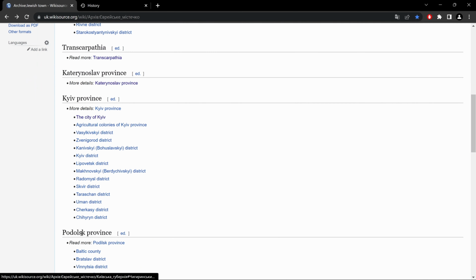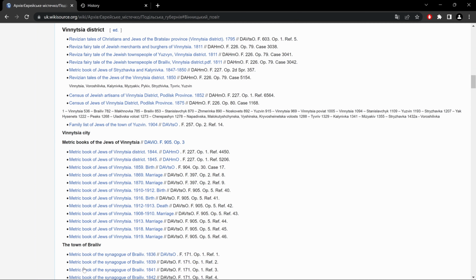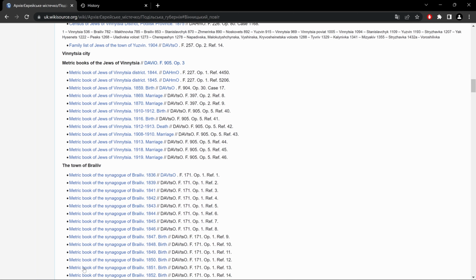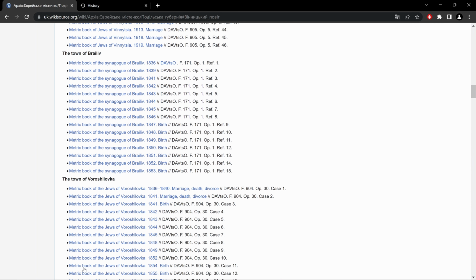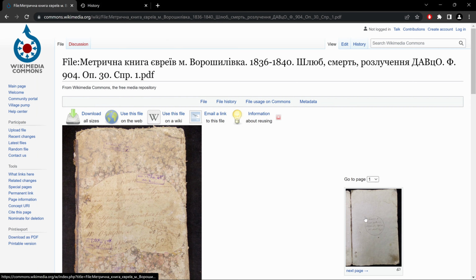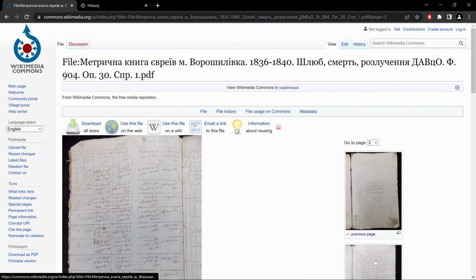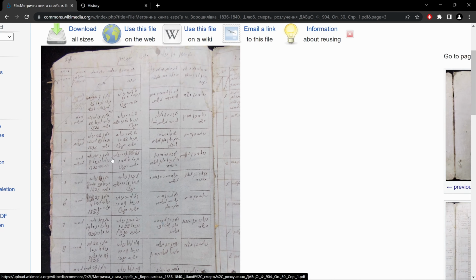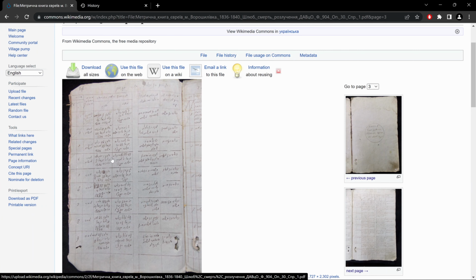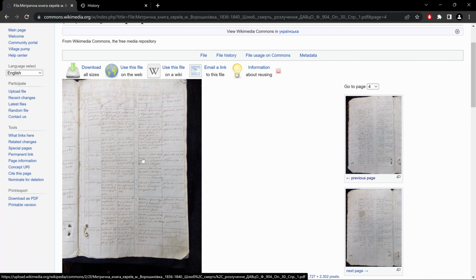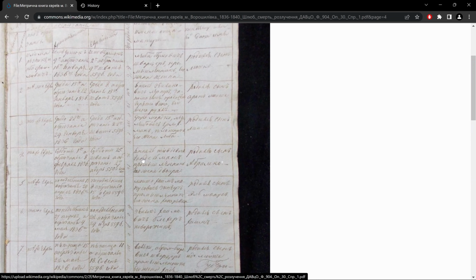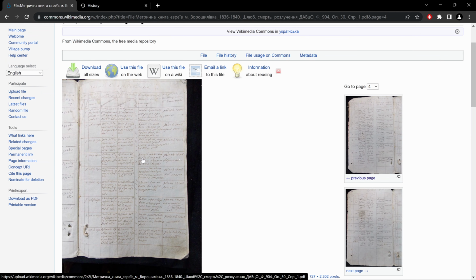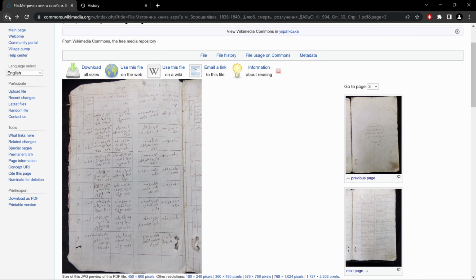And let's go to an example in Podolsk province, Vinnytsia. And we see again different records, metrical books, and so on. So if I take one of these as an example, and I believe again, this is bilingual. Here's the left page and the right page. All right, let's go back.